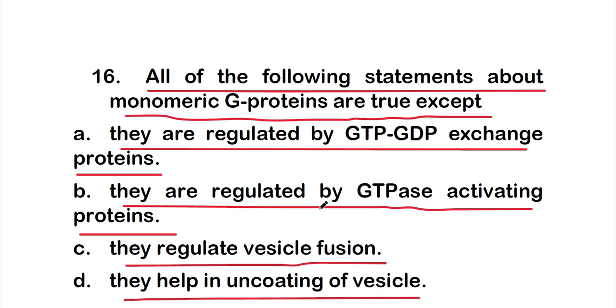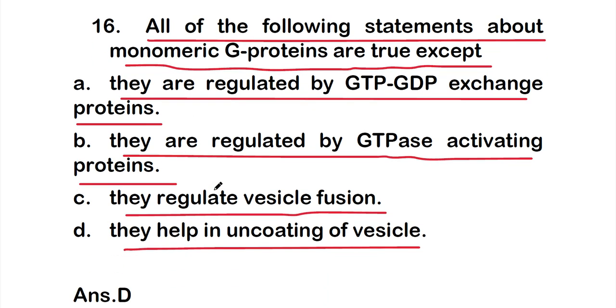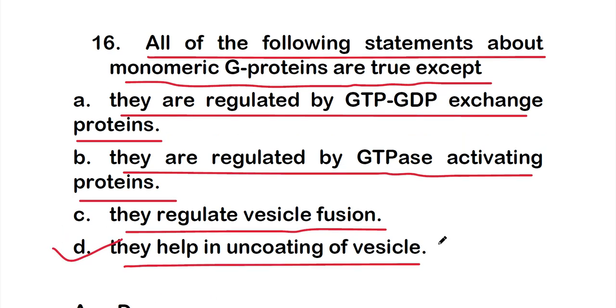So which one is not right about this G protein? The right answer is option D, that is, they help in uncoating of vesicles. All of the statements are about monomeric G protein except this last option, that they help in uncoating of vesicle. This is not true. So this is the right answer, because except this option, the other three are about this monomeric G protein.